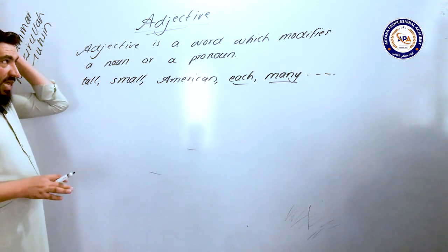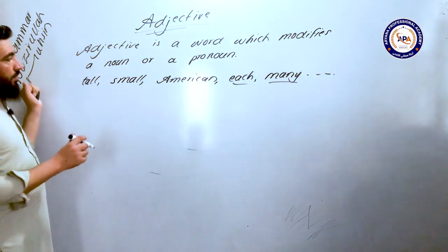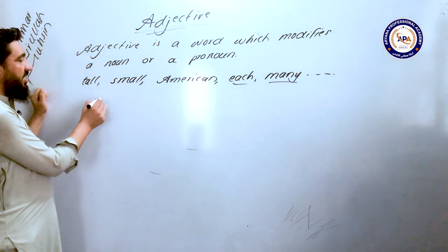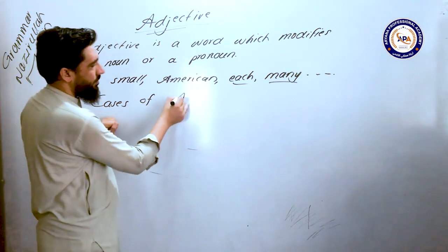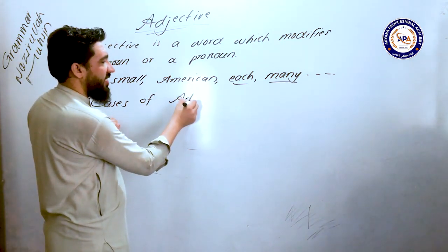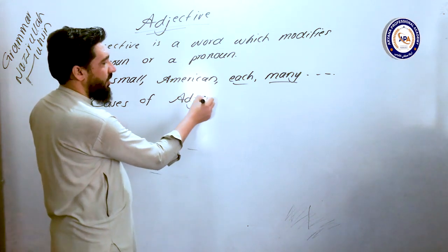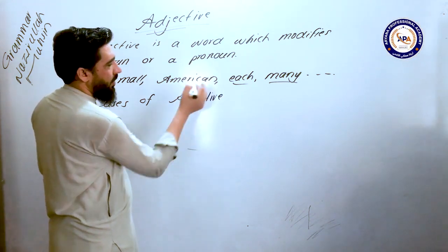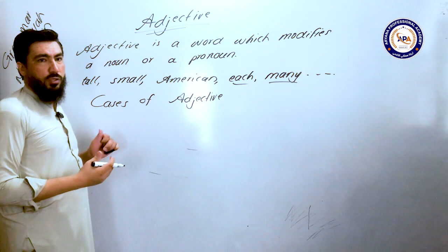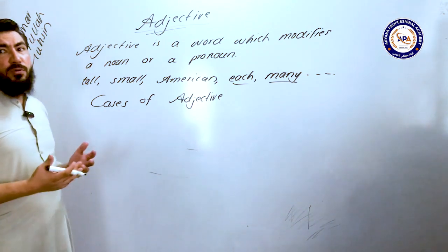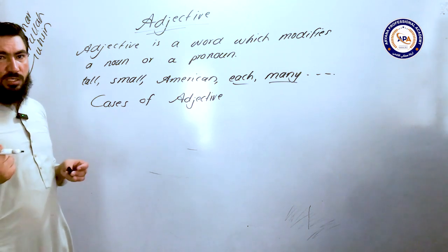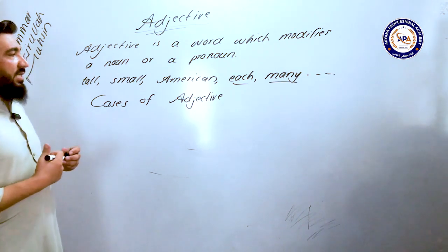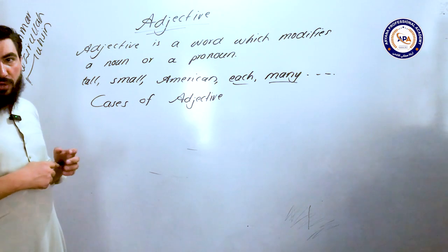Everybody knows about the adjective, but we're going to talk about its cases, the same as the cases of nouns and the cases of pronouns. An adjective can also be used in different positions in a sentence, like a noun can be used as a subject, as an object of preposition, as a vocative case.